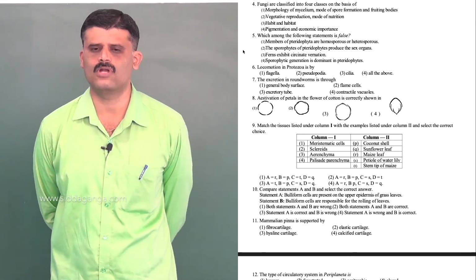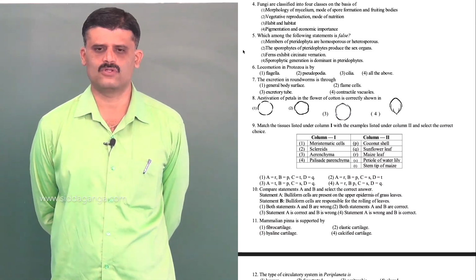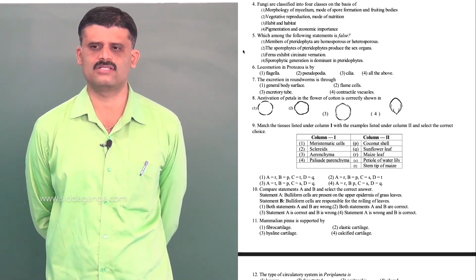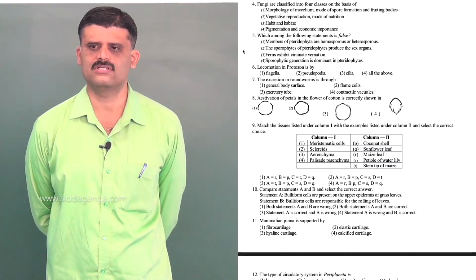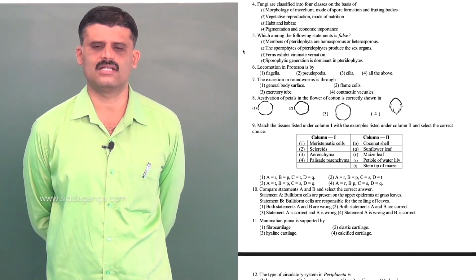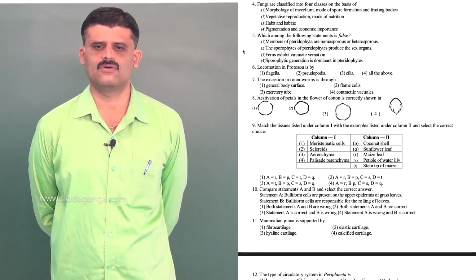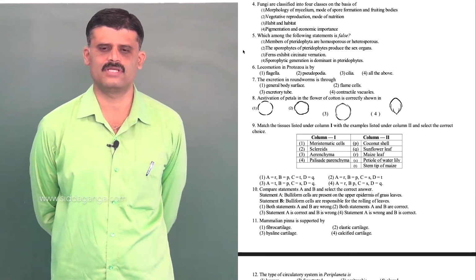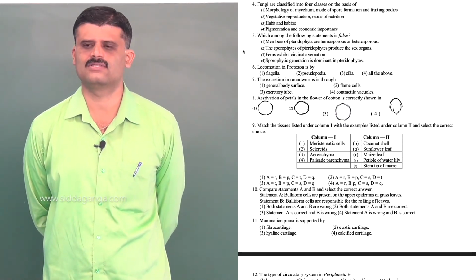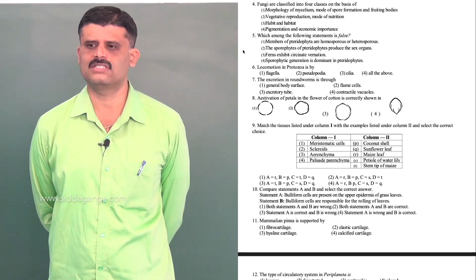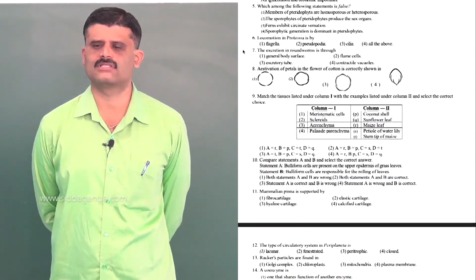Then the mode of spores: aplanospores, zoospores, conidiospores, basidiospores, sporangiospores. It is also correct. And fruiting bodies, that is ascocarp and basidiocarp, are the fruiting bodies of the fungus. Based on that the fungi are divided. So the option is 1.